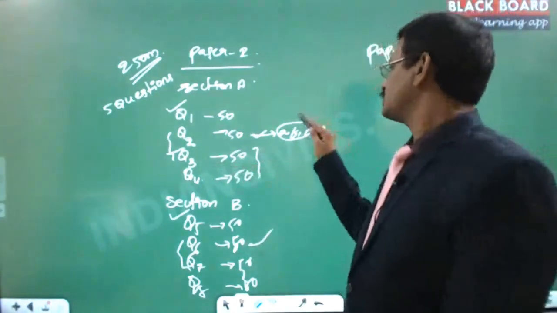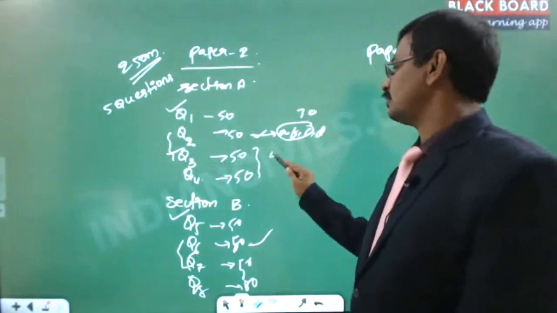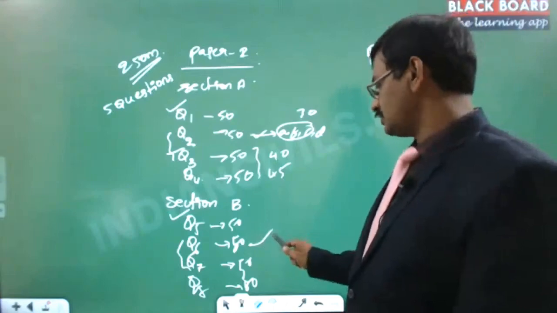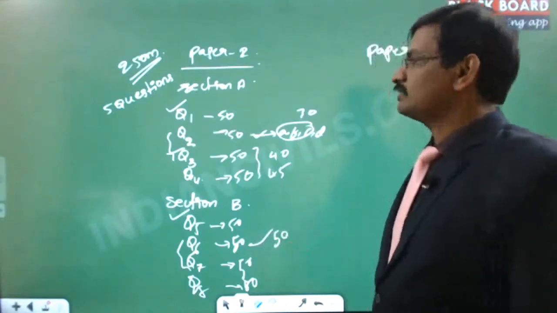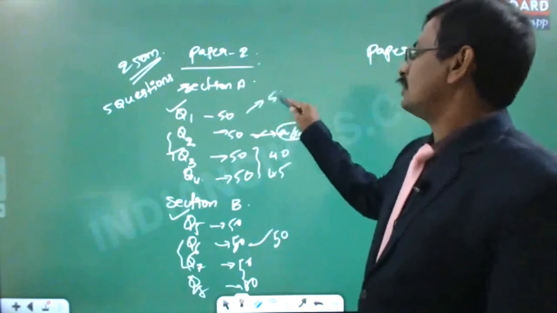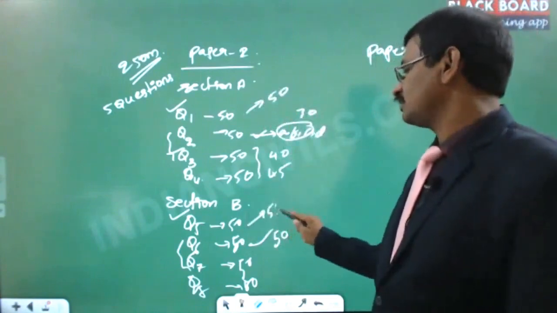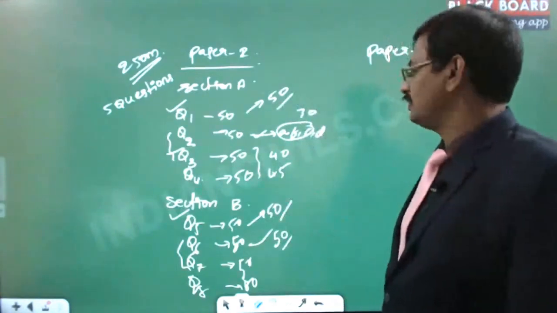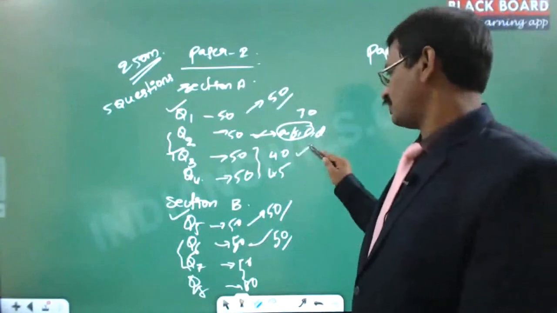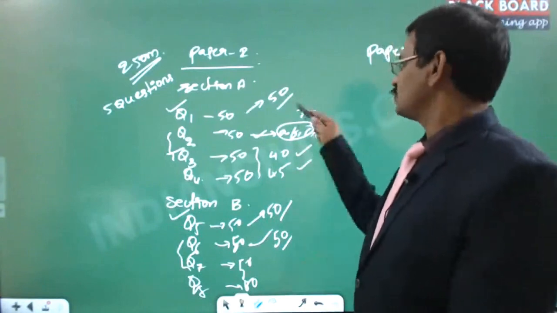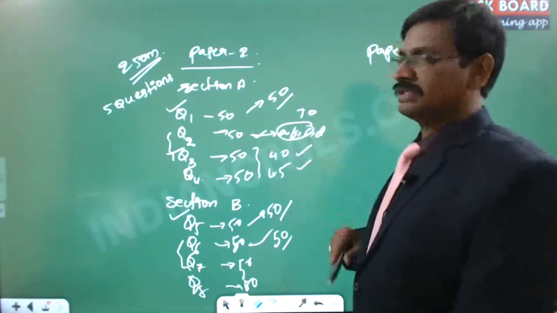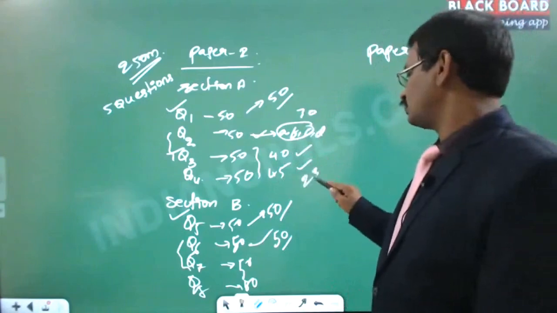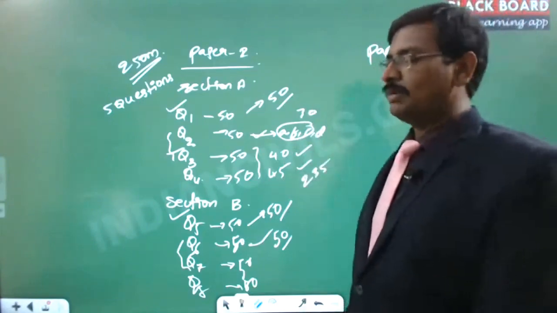So let us say you got 30 marks for this, and you got 40 marks for this, and you got 45 marks for this. And then let us say you got 50 marks for this. Assume you got 50 marks here and 50 marks here. Then you are expecting that, 50 here, 50 here, 50 here, total 150, and then they take the highest, and 40 and 45 you are going to get. So 150 plus 40 is 190, plus 45 is 235. So you are assuming that you are going to get 235 marks, but they don't do that.